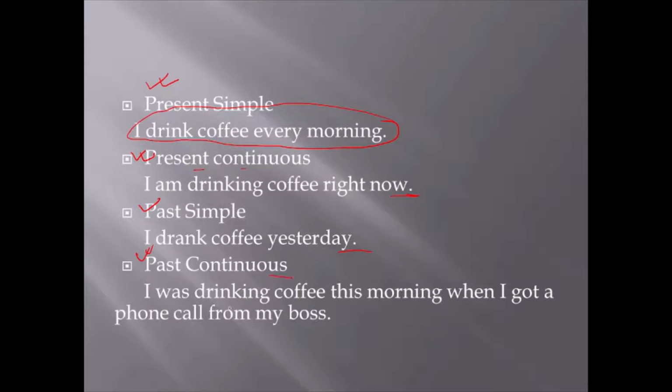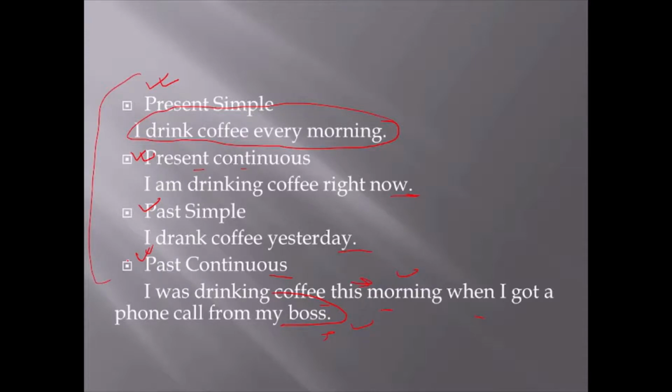Past continuous means I was drinking coffee this morning when I got a phone call from my boss. Right? So there are two actions. One was ongoing, one was done. So when I received the call, at that time I was drinking the coffee. So these are the four very basic forms of your tense.